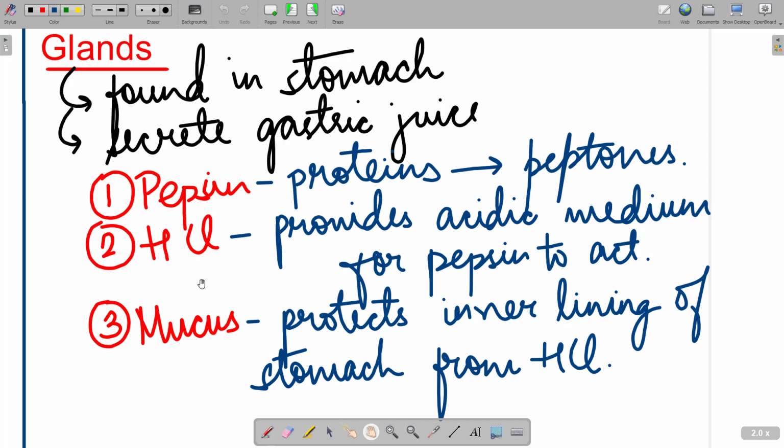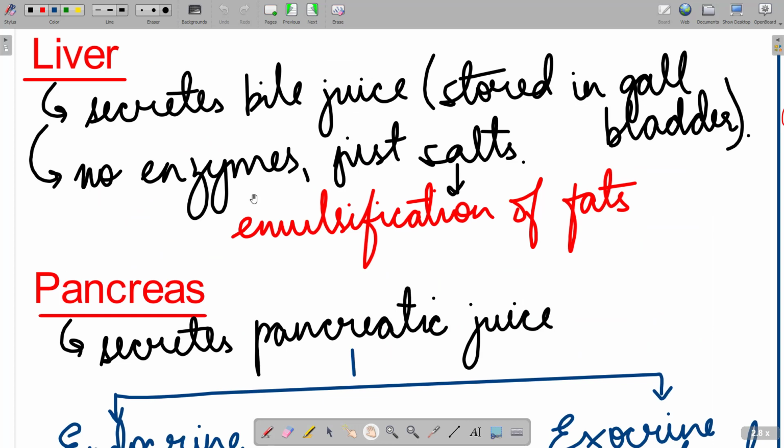So all these three things are absolutely interconnected. The major hero is pepsin here. Pepsin needs to convert the protein into peptones. This pepsin needs an acidic medium, which is provided by HCl. To prevent the stomach from its acidic behavior, mucus is there so that the HCl cannot harm the inner lining of the stomach. Right, so this was about the gastric glands and the gastric juice.